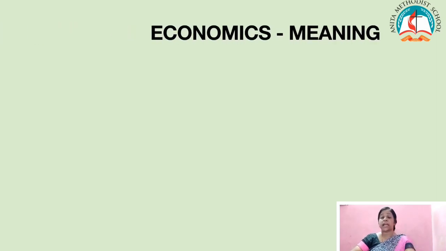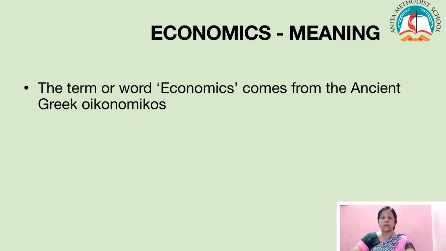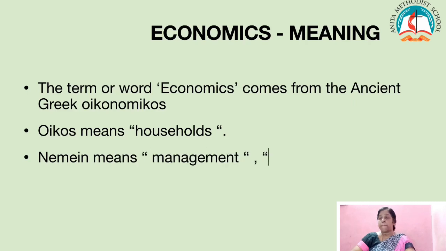So, from the beginning, the meaning of economics. The term or word economics comes from the ancient Greek word oikonomikos. Oikos means households and nemein means management, custom, or law. So the term economics comes from the words management of household. So this is the meaning of economics.